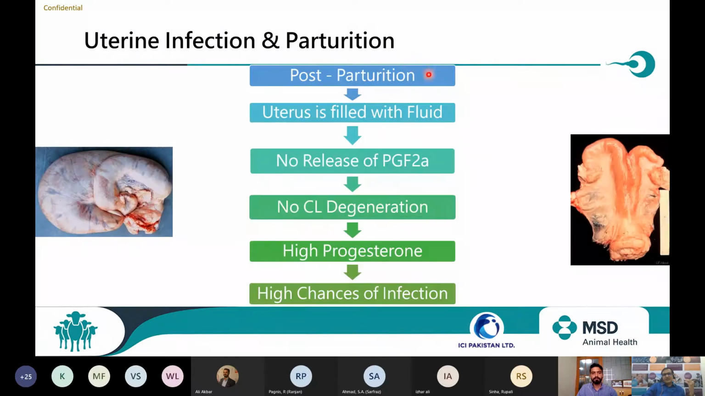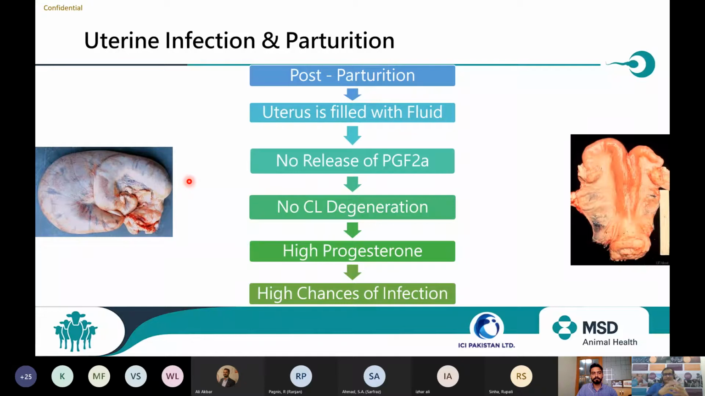So post parturition, what happens? The uterus is filled with fluid, that is uterine lochia, which fills the uterus to the tune of 2.5 to 3 liters, or maybe sometimes 5 liters, depending on whether the animal is primiparous or multiparous. Because of this, the fluid doesn't allow.